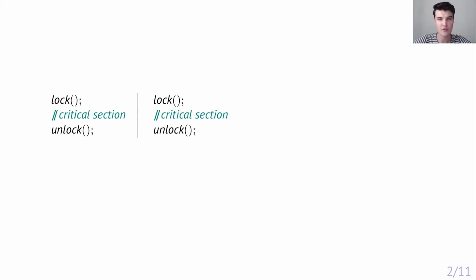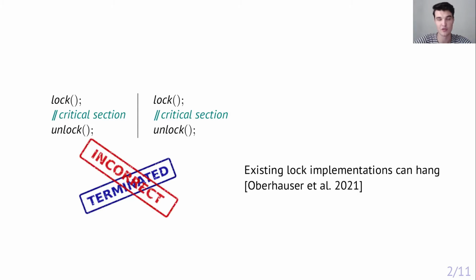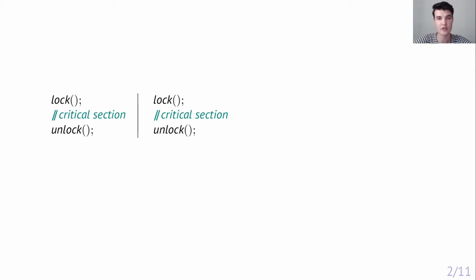A natural condition for such algorithms is that every client will eventually enter the critical section, which in turn is guaranteed by the termination of the lock procedure. But as it turns out, this is not trivial. Indeed, as Oberhauser et al. observe, multiple existing lock implementations can hang when executed on real CPUs. Now let's see how a particular lock implementation can demonstrate non-terminating behavior.